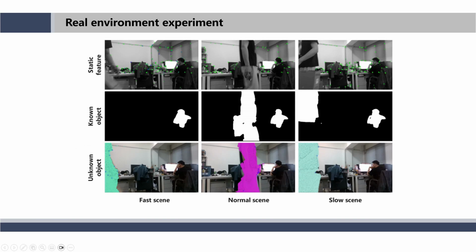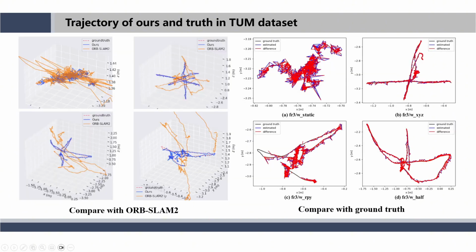Experimental results in real-world scenarios involve testing the segmentation performance under varying speeds. It can be observed that instance segmentation and other deep learning methods may fail when the motion target moves too quickly or too slowly. The image on the left compares our method with ORB's trajectory on the TIM dataset, showcasing a significant improvement in localization performance after removing dynamic targets.